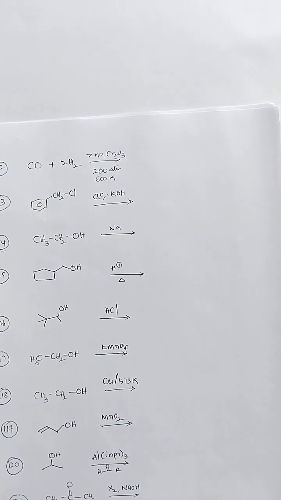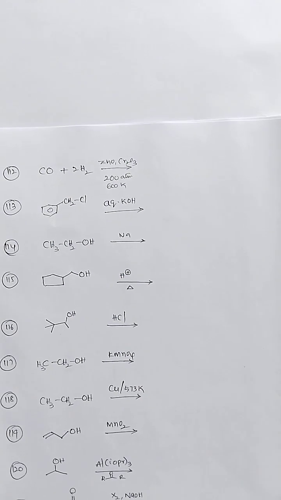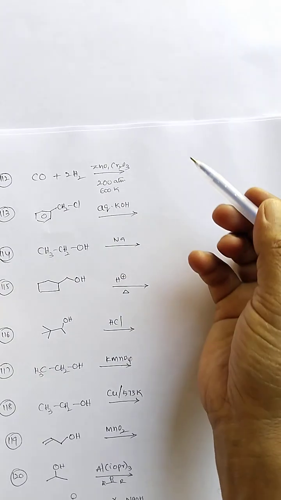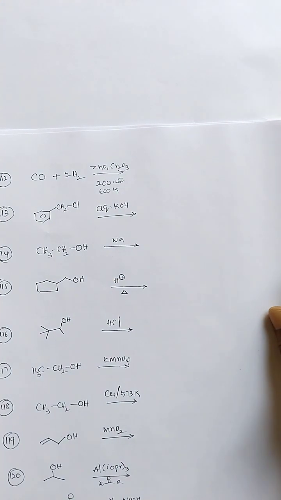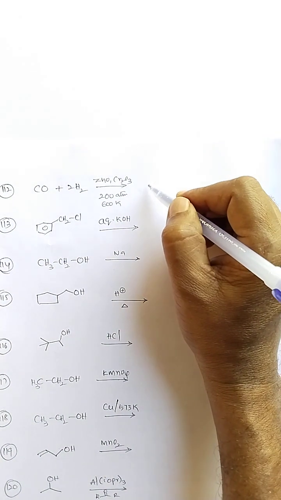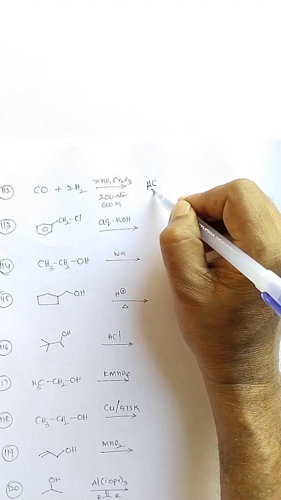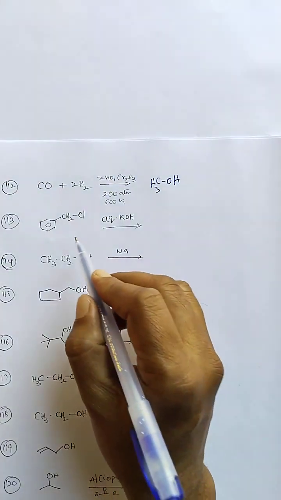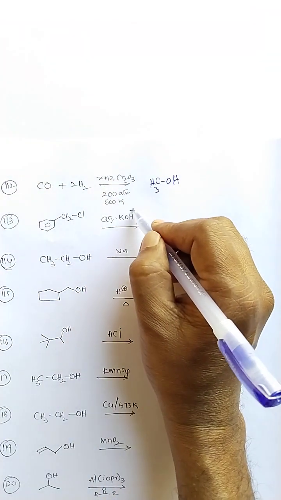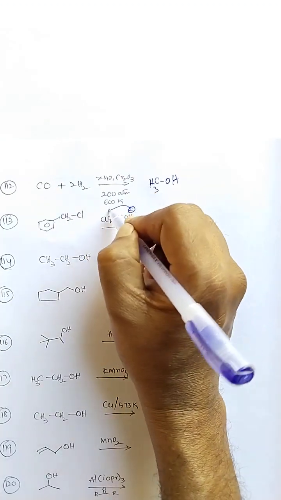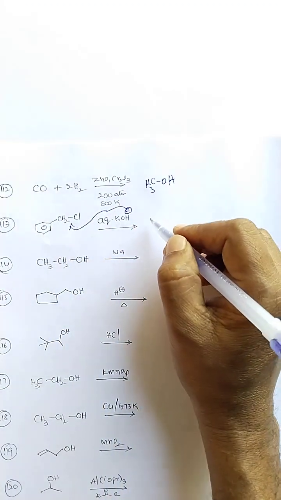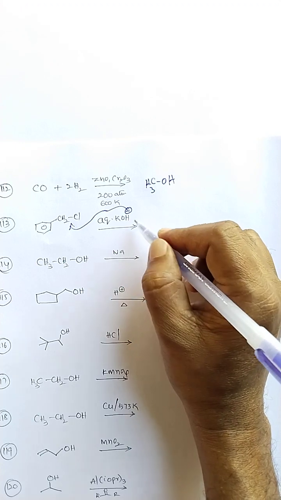Next, a reduction reaction: carbon monoxide reacted with a large amount of hydrogen gas gives methyl alcohol. Benzyl chloride reacts with aqueous KOH. It is not an aromatic nucleophilic substitution, it is an aliphatic nucleophilic substitution.